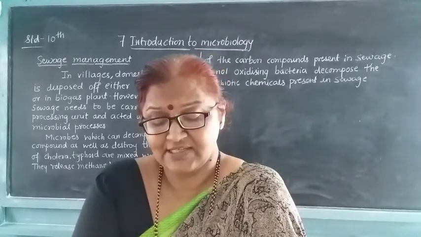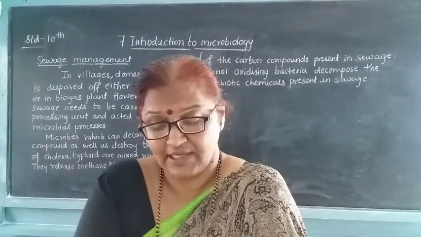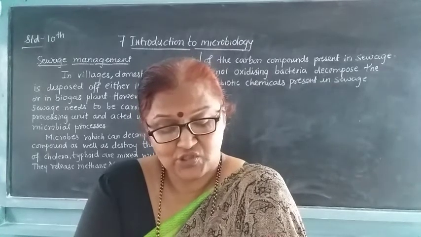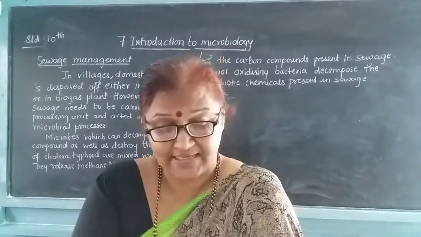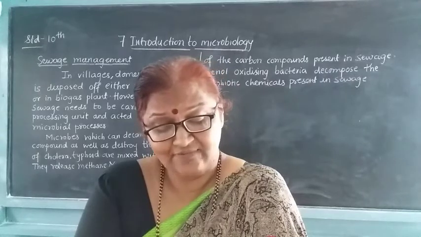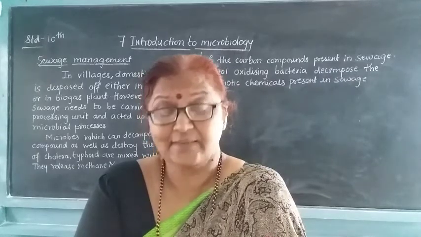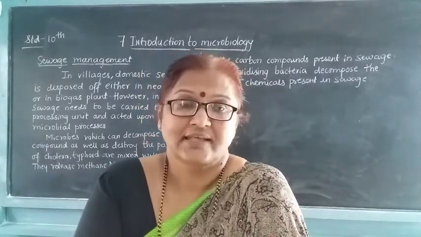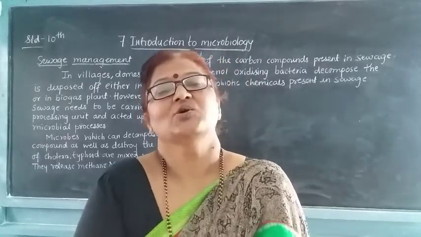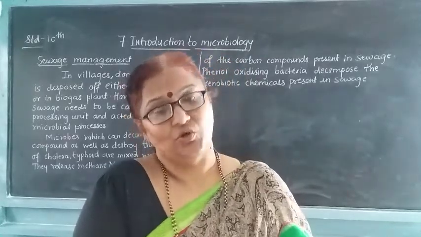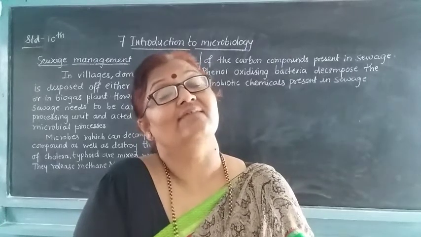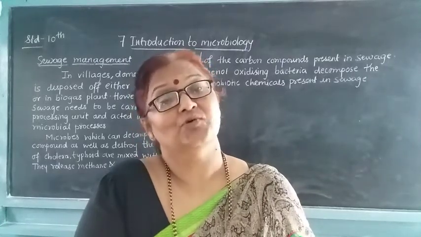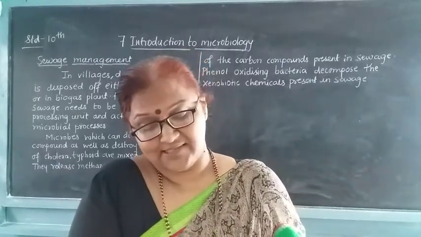Let us see the ways of control of air, soil and water pollution with the help of microbes. Microbes have a natural ability of decomposing man-made chemicals. There are natural chemicals and man-made chemicals also, but microbes have the capacity of decomposing the man-made chemicals.